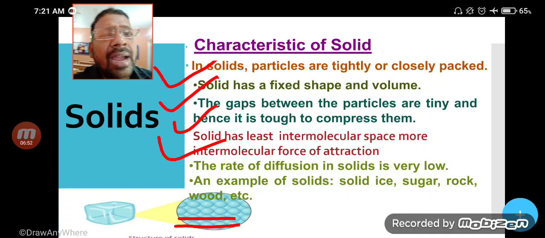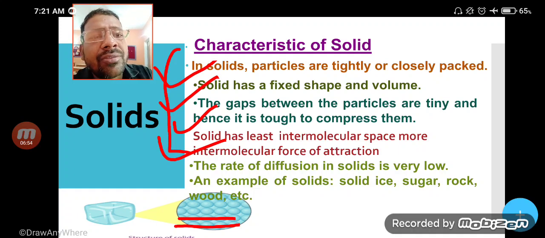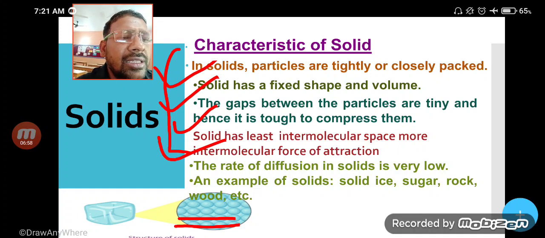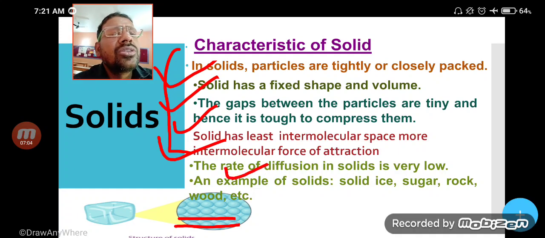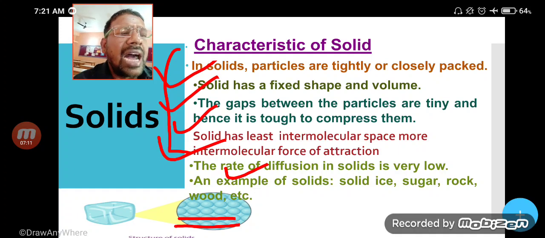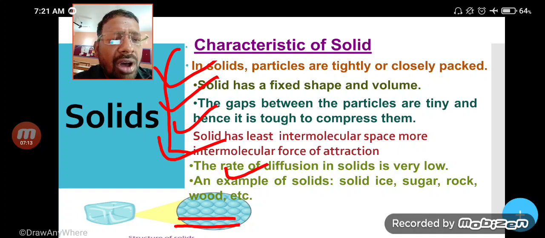We have already discussed these properties, it is very important, and now the rate of diffusion in solid is very low. Diffusion means movement of particles from higher concentration to lower concentration. So diffusion is very low. Examples of solids are ice, sugar, rock, wood, all things around you.